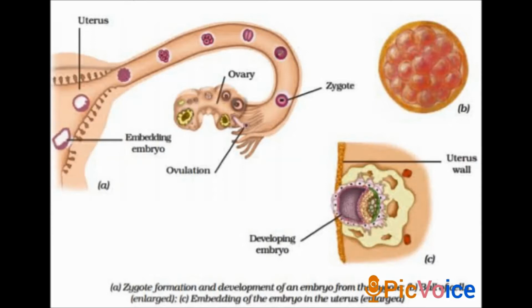Then it gradually develops body parts one by one, such as hands, legs, head, eyes, ears, etc. The stage of the embryo in which all the body parts can be identified is called a fetus.